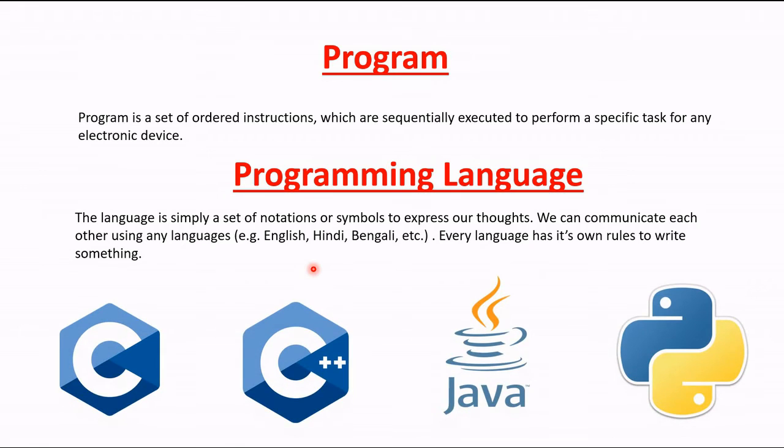So examples of programming languages are C, C++, Java, Python, PHP, a lot of programming languages there. In this tutorial series we will focus on C programming, and we will learn all the concepts related to the C programming language and how to write code in C.